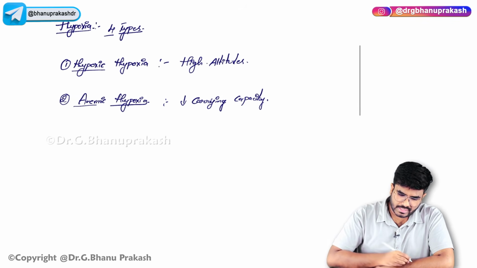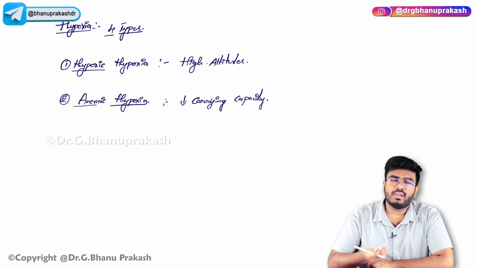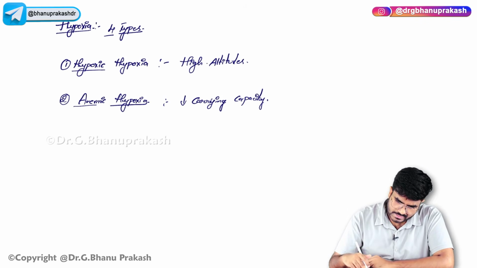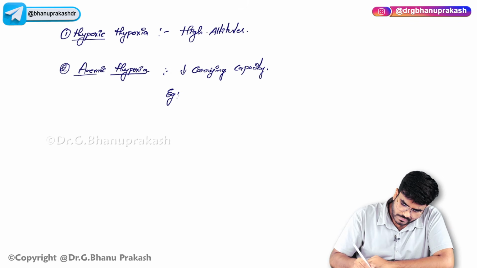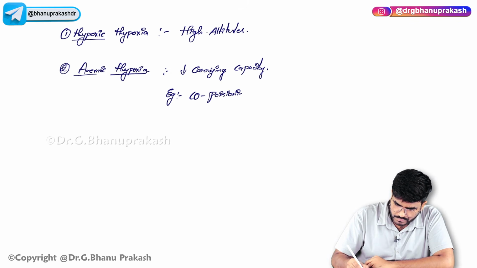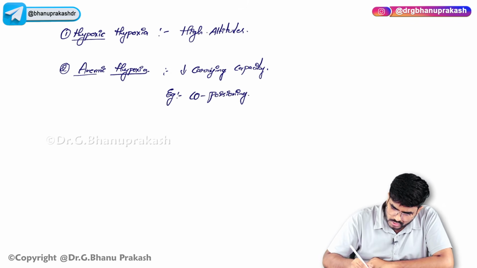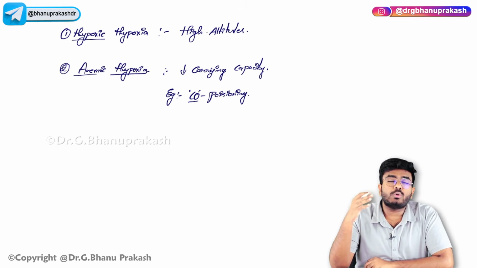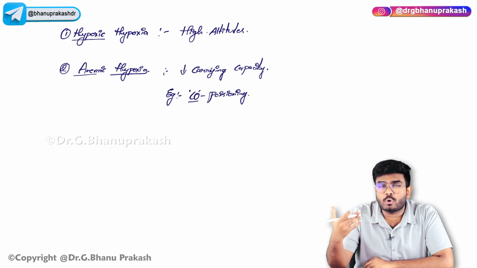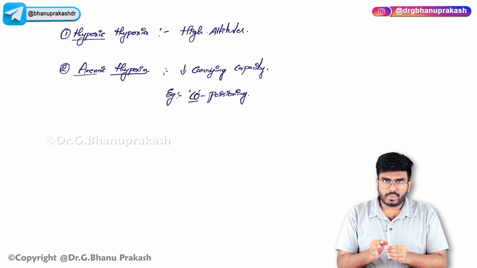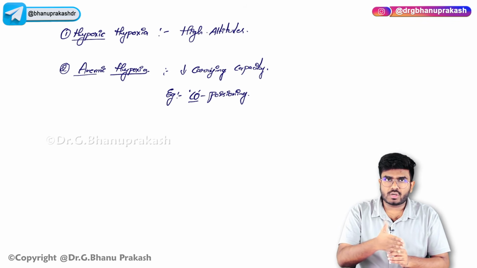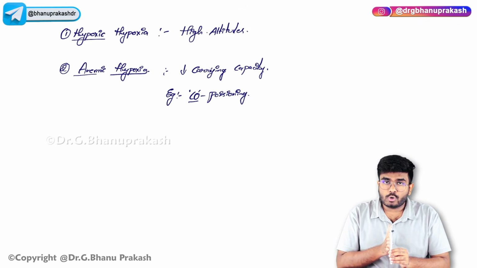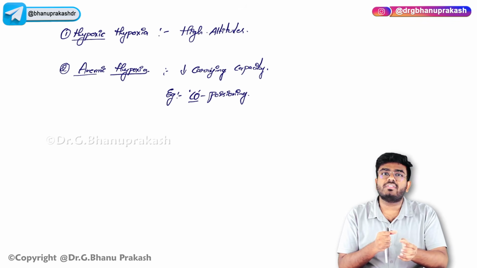Anemic hypoxia is seen in which conditions? First of all, anemia can lead to anemic hypoxia. The second reason is carbon monoxide poisoning. We know carbon monoxide has a better affinity for hemoglobin, almost 210 to 240 times more. So imagine a hemoglobin molecule presented with oxygen and carbon monoxide: the hemoglobin binds more with the carbon monoxide. So there is no place for the oxygen to bind with the hemoglobin.